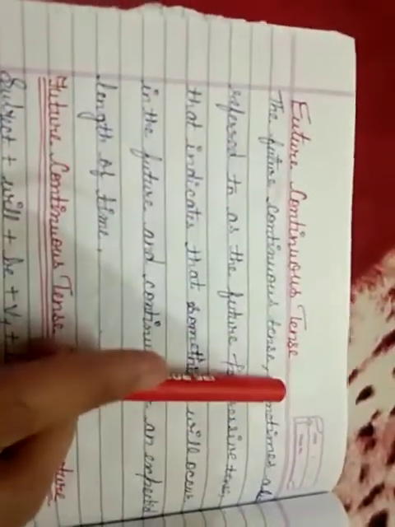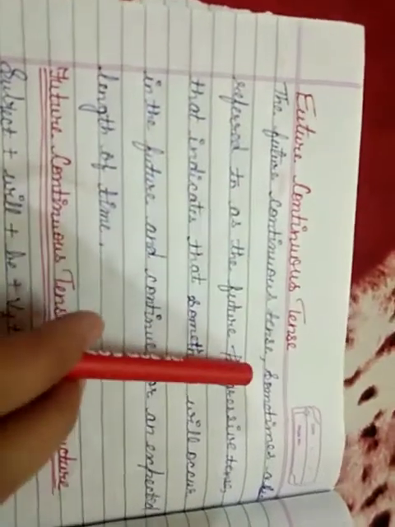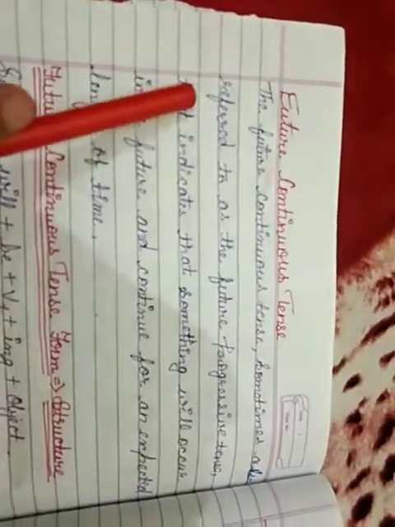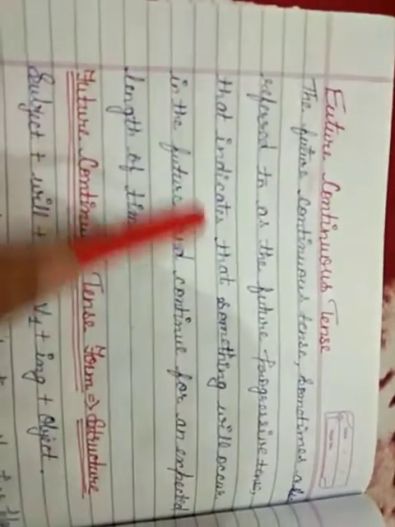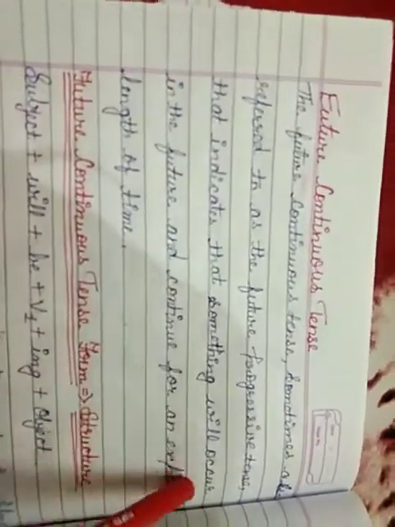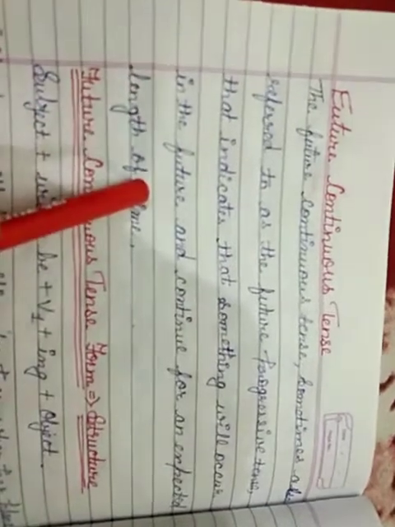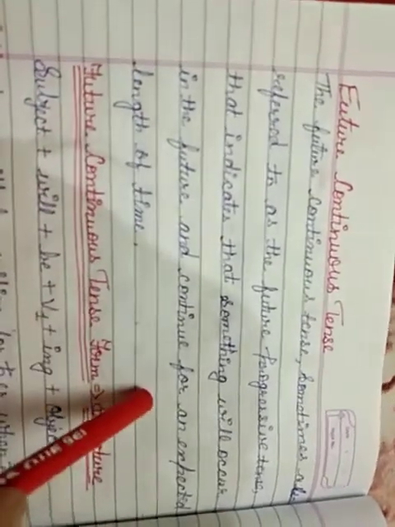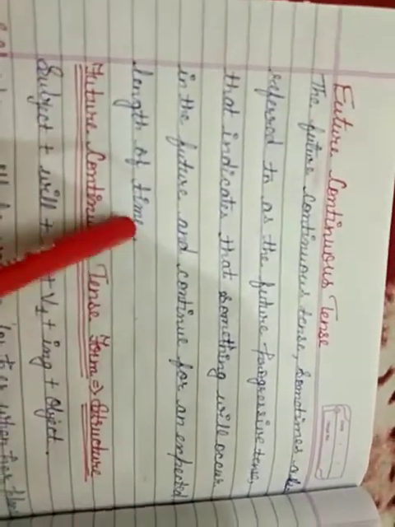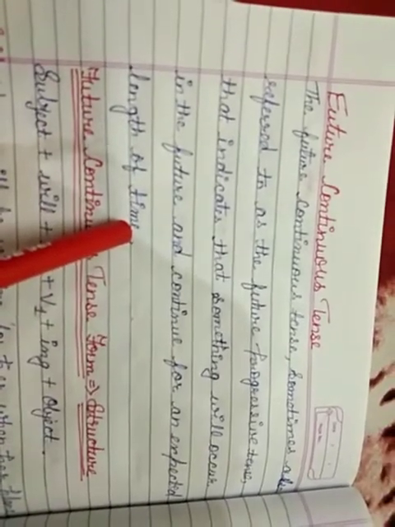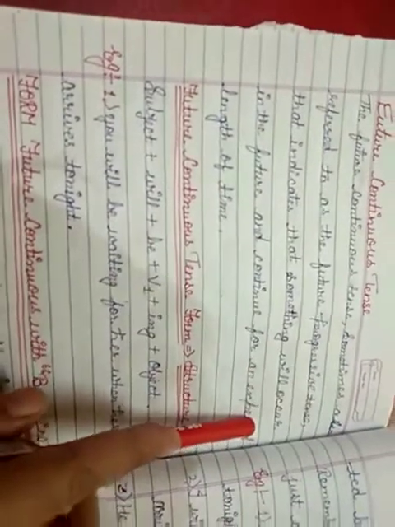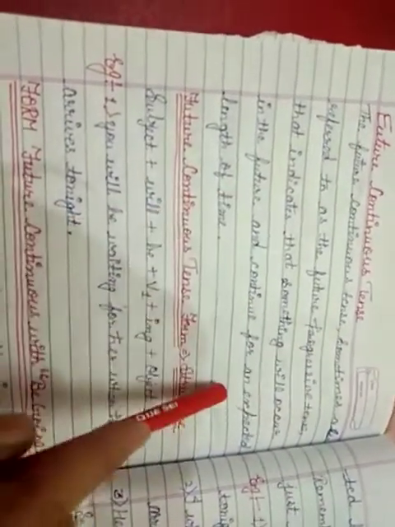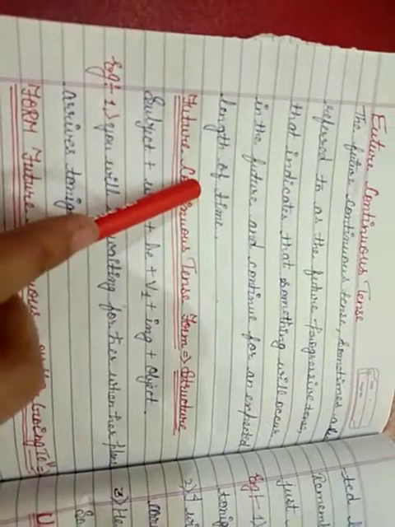Future continuous tense. The future continuous tense, sometimes also referred to as the future progressive tense, indicates that something will occur in the future and continue for an expected length of time. Like, the action will occur in the future and continue up to an expected length of time. Let's come to its structure.